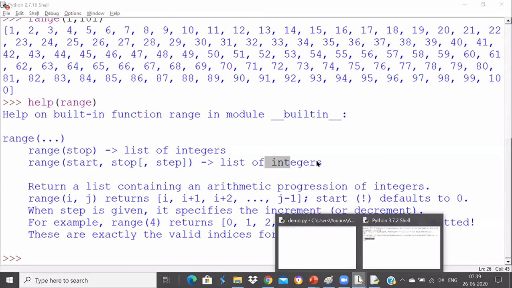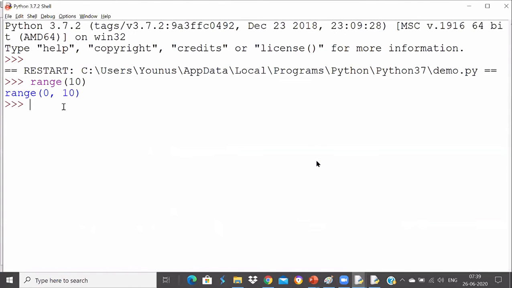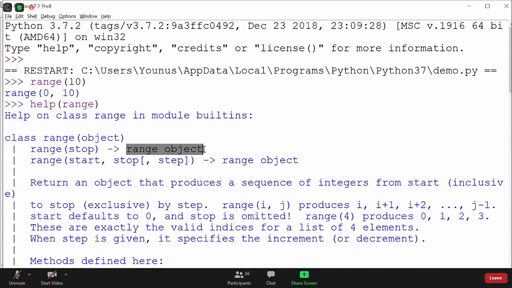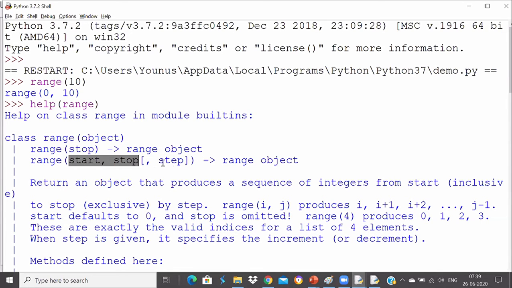Very clearly it told. But if I ask the same question in Python 3, Python 3 will tell you something different. Python 3 has decided that there will be only one function for range. So let me just click here. Now you can see here that range takes a stop value and returns a range object, not a list of integers. Do you see the difference, guys? So it returns the range object, not a list. And it also takes start value, stop value, and step value, and also returns the range object.